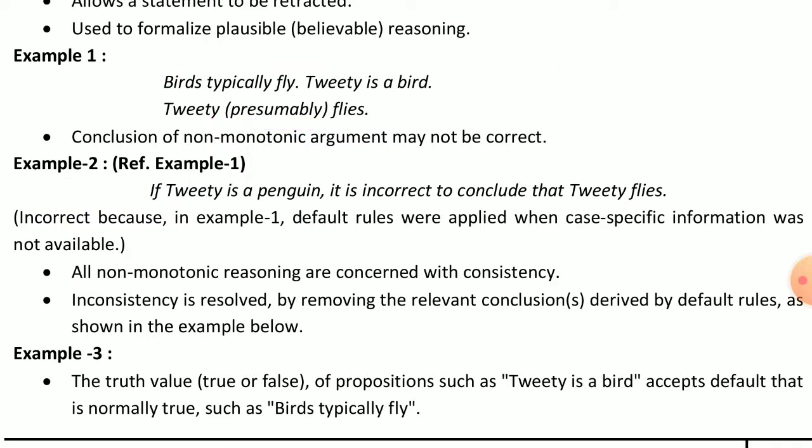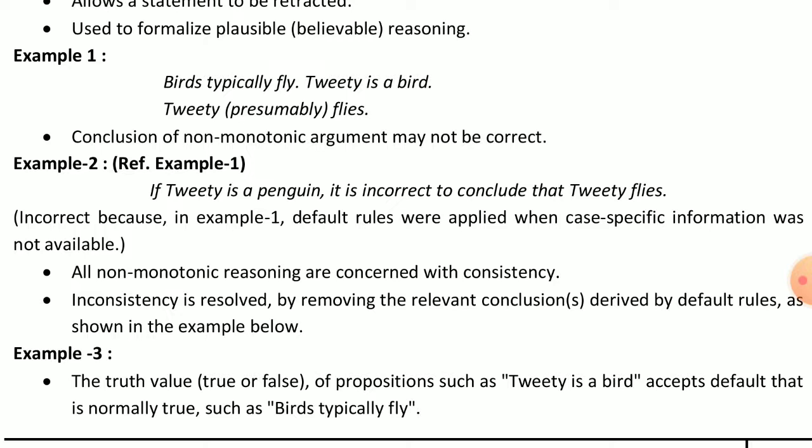Now inconsistency is resolved by removing the relevant conclusions derived by default rules, as shown in the example below. And here we can remove the inconsistency. Meaning if we are not satisfied with the given sentence, then we can remove that sentence. And we can use the default rules.